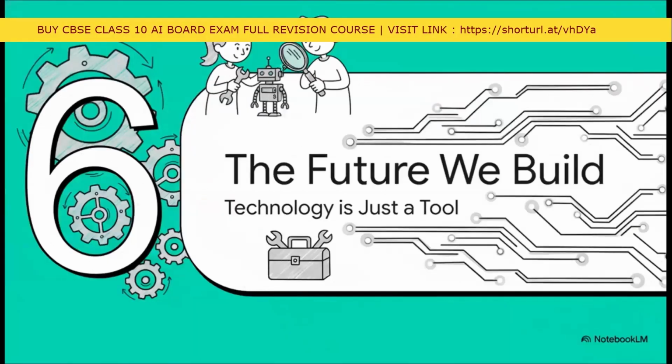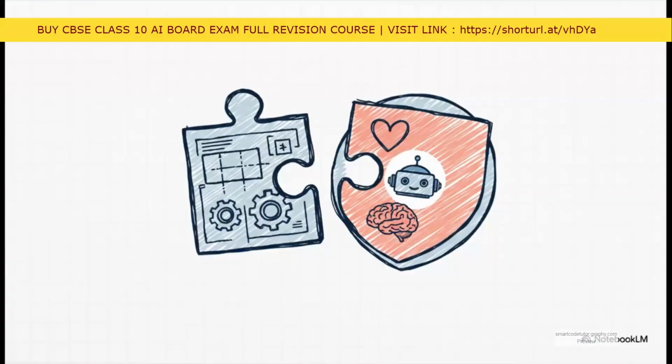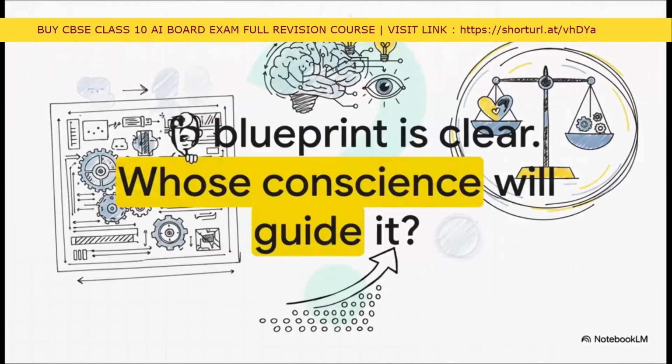This all brings us to the core lesson of this entire process. The technology itself is really just a tool. How we choose to build it and guide it, that matters more than anything. Ultimately, building responsible AI isn't about choosing one or the other. It's about weaving the two together. You need both the rigorous step-by-step technical blueprint and a guiding moral conscience to make sure the things we create actually serve humanity well.